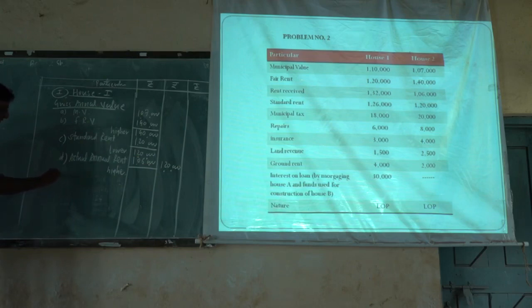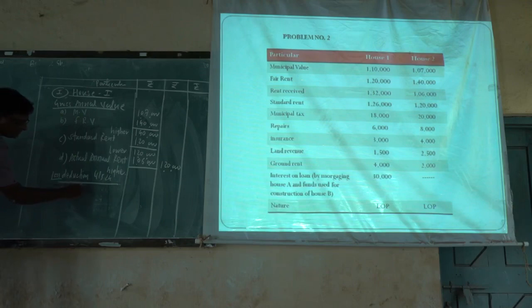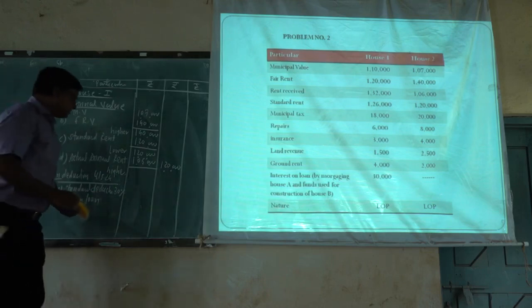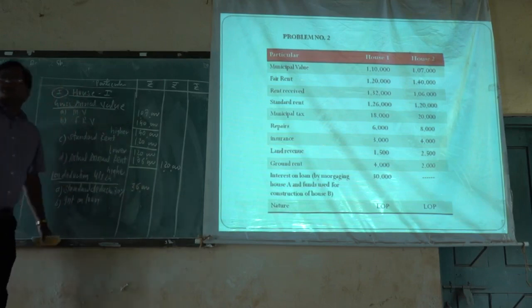From this we have to deduct the deductions which are available under section 24. Two deductions are there. One is the standard deduction. Let us calculate that amount. The standard deduction is 30% of NAV, net annual value, and point B is interest on loan. The standard deduction is 30%, that is 36,000.